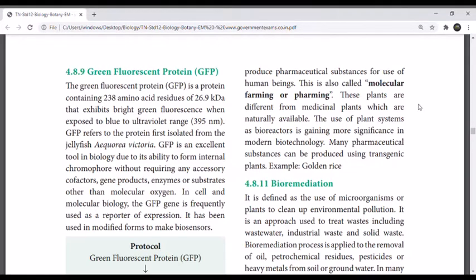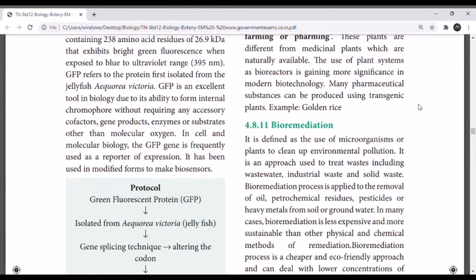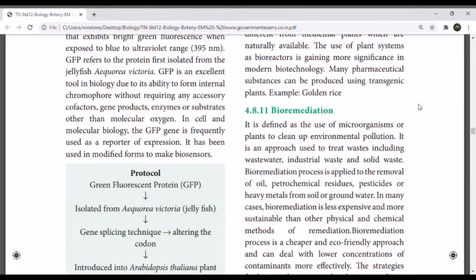Bioremediation. It is defined as the use of microorganisms or plants to clean up environmental pollution. It is an approach used to treat waste, including wastewater, industrial waste, and solid waste.